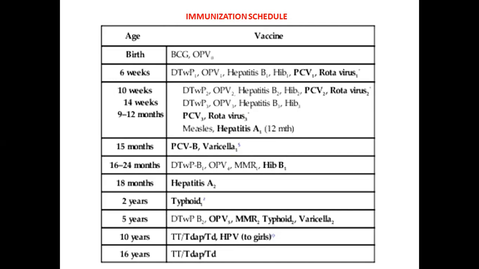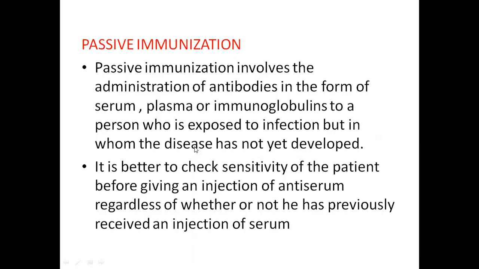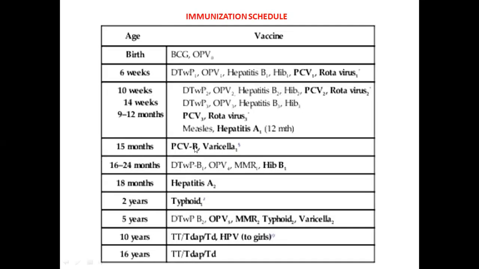In 9 to 12 months, we have PCV third dose, then rotavirus third dose, along with measles and hepatitis A at 12 months. At 15 months, we give PCV booster dose. B stands for booster. And varicella first dose, that is for chickenpox.